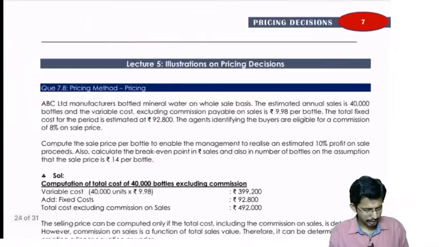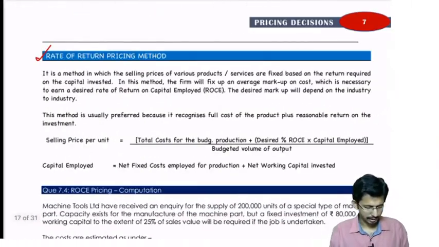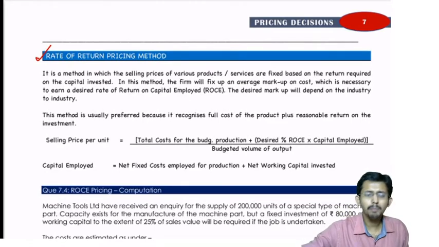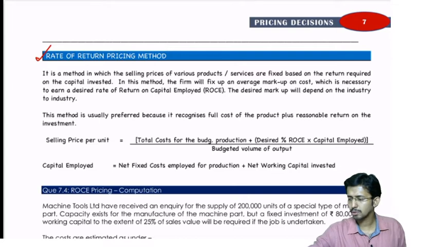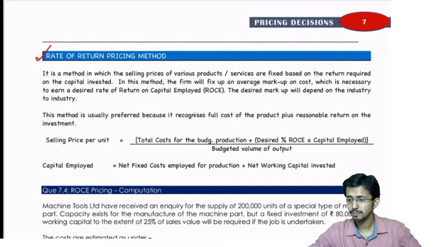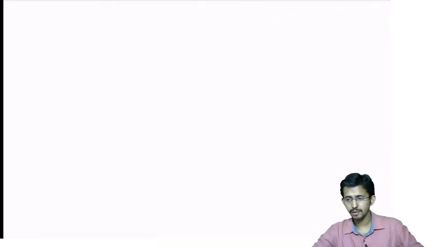Now there is a small concept called ROCE pricing that is not there in the institute material, but I think that is also very important because you may expect some 5 mark or 6 mark questions from this area. Now, rate of return pricing method, you can write the heading rate of return pricing method. What do you mean by rate of return pricing method?